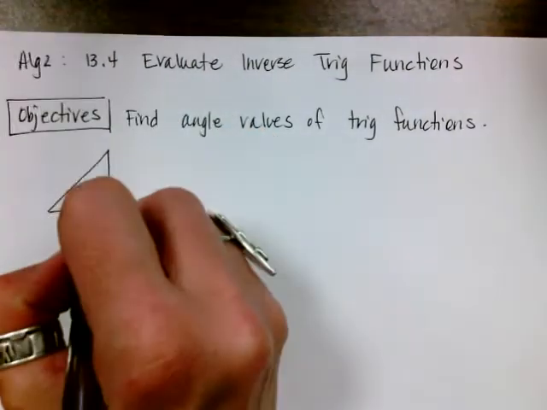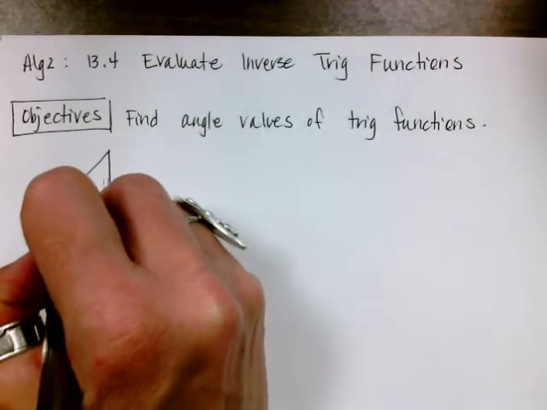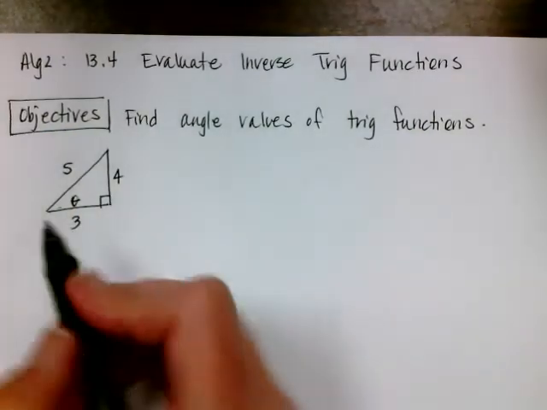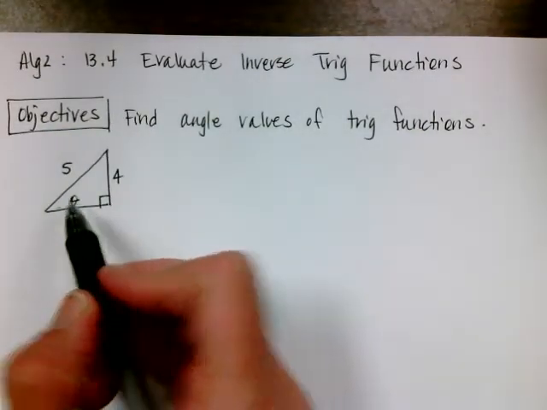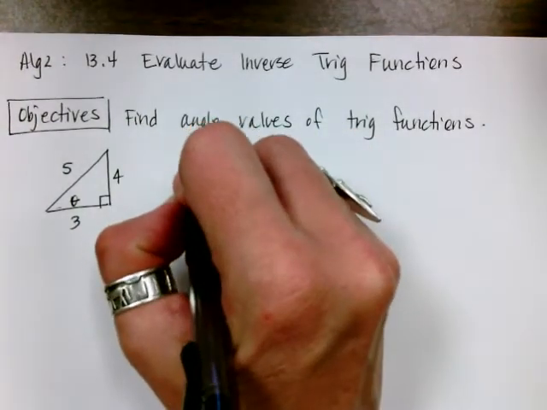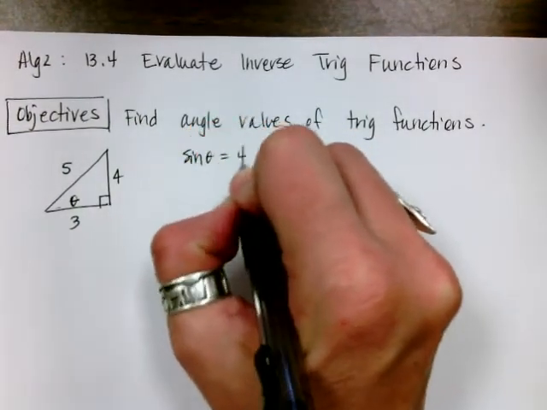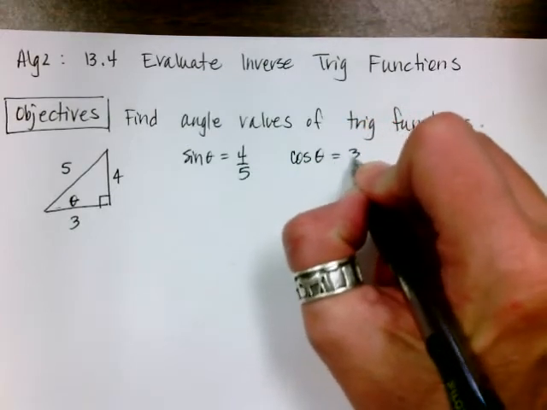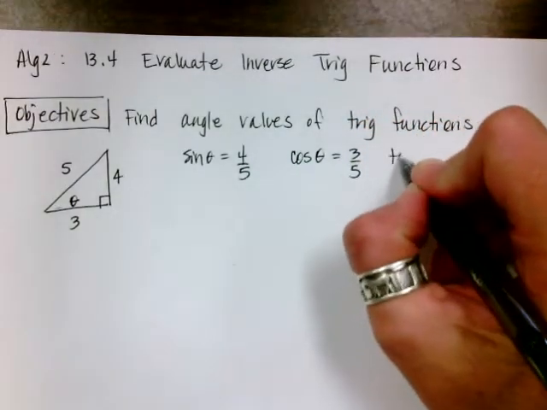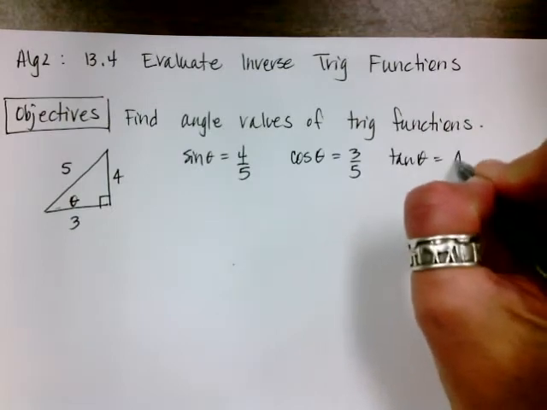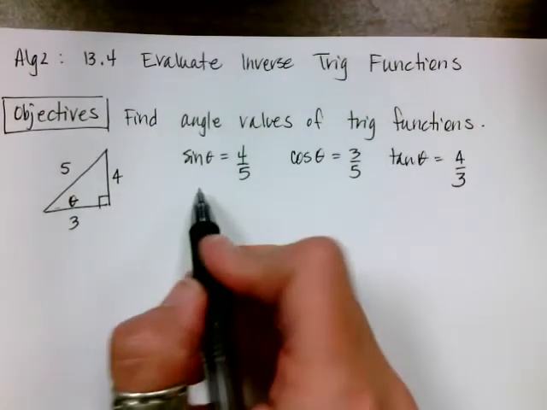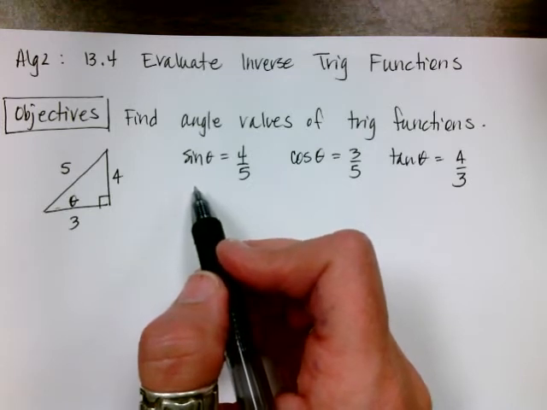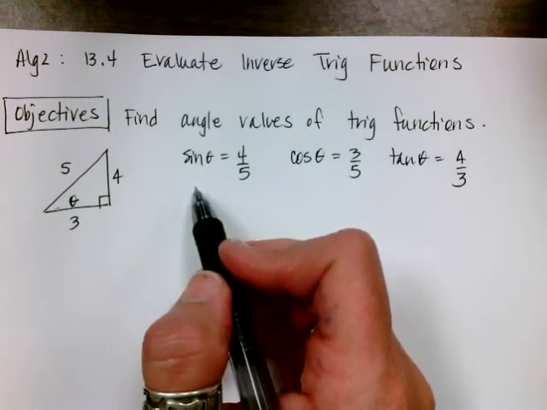Here's my handy dandy little triangle, and here's my theta, and there's a 3, a 4, and a 5. This time I want to find the measure of theta. So I could do the sine of theta is equal to 4 over 5, or I could do the cosine of theta is 3 over 5, or I could say the tangent of theta is 4 over 3. I can't divide by theta to solve, but what I can do is do the inverse.